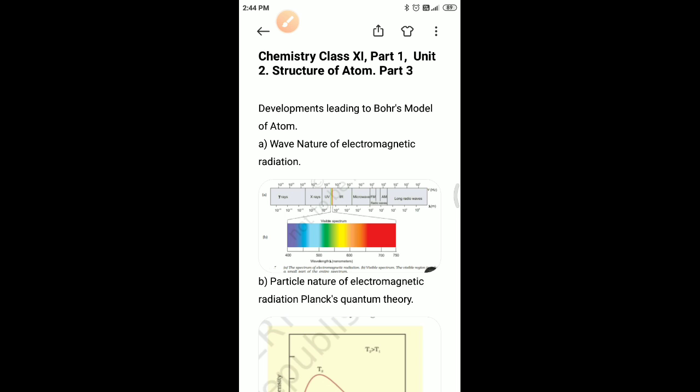In a vacuum, all types of electromagnetic radiation, regardless of wavelength, travel at the same speed, that is 3 × 10^8 meter per second. This is called the speed of light and is given by the symbol c. The frequency ν, wavelength λ, and the velocity of light are related by the equation c = νλ.